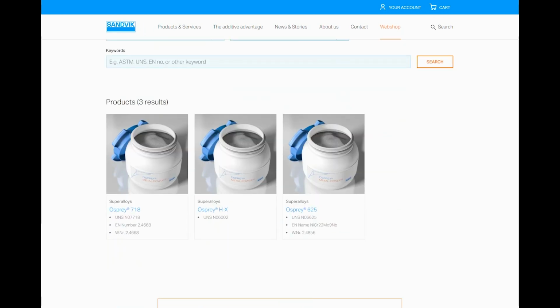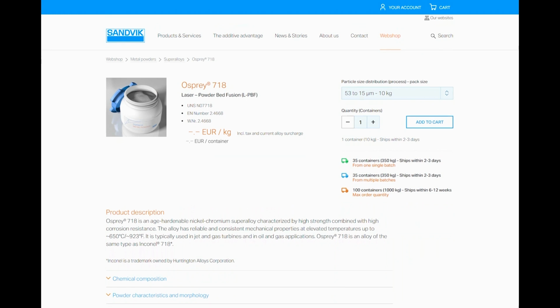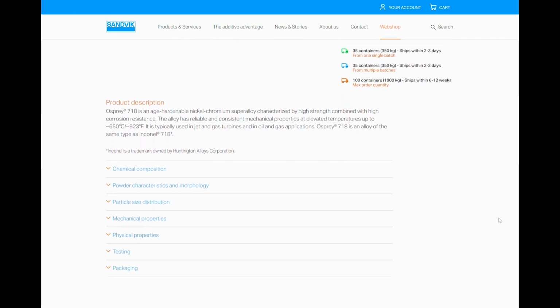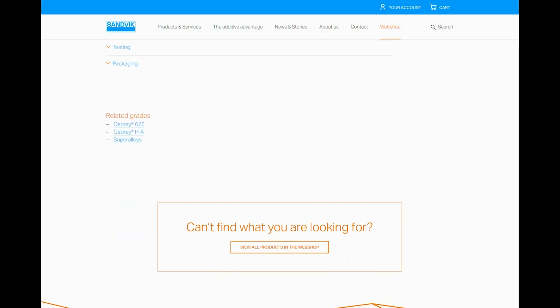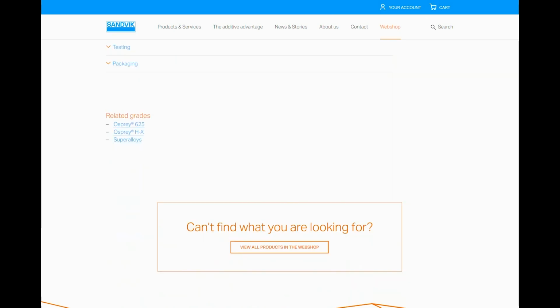Select a product to visit the product page. On it, you can access all of the related information, such as product description and price information, as well as chemical composition and physical properties. You can also choose your desired particle size distribution and pack size. Select particle size distribution and quantity to view the current stock and estimated delivery time. Then just add to cart. At the bottom of the page, you can find related grades. And for your information, all prices include alloy surcharge.